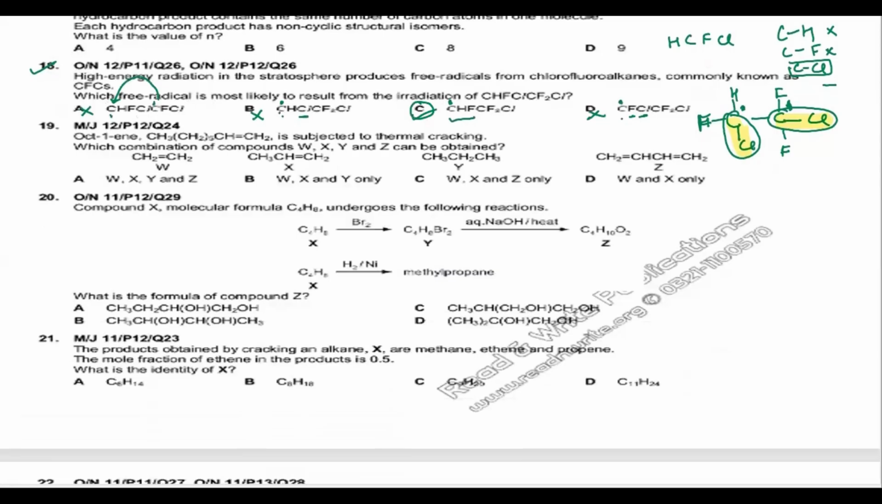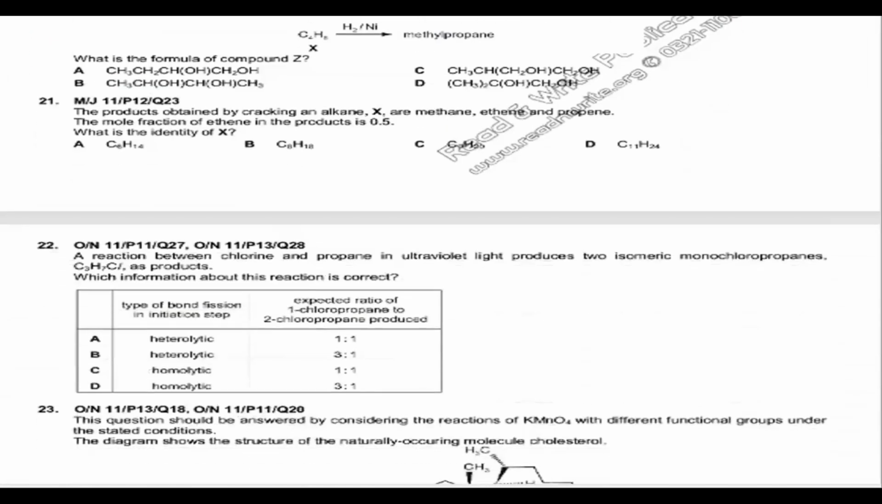Next, let's go ahead and look at question number 22. We have a reaction between chlorine and propane in ultraviolet rays that produces two isomeric monochloropropanes. There's one chlorine only. C3H7Cl is the product, as one chlorine is being added. This is the formula. Now, which information about this reaction is correct?